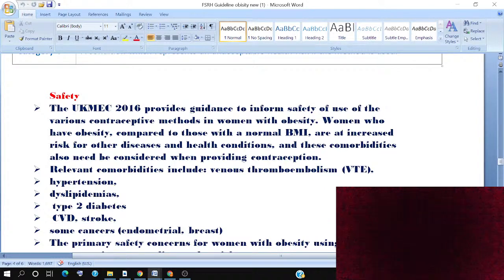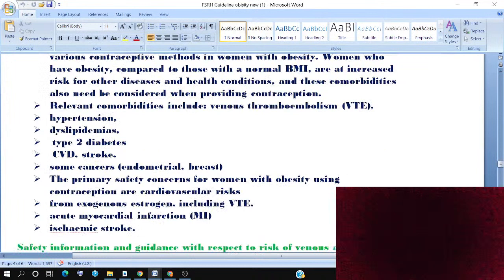VTE-related comorbidities include patients already suffering from VTE, hypertension, dyslipidemia, type 2 diabetes, congestive heart disease, stroke, and some cancers like endometrial and breast cancer.